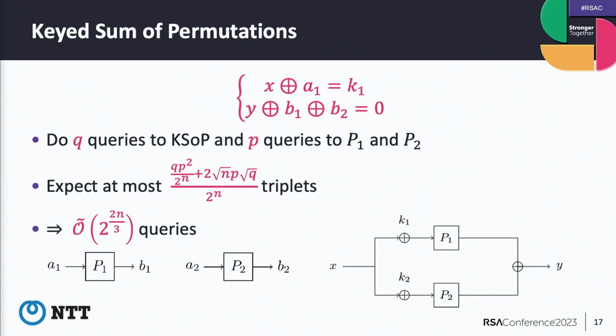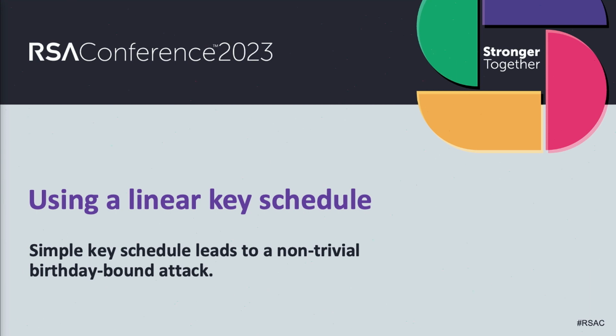As a result, with Q queries to the keyed sum of permutations and P queries to P1 and P2, we can expect at most this many triplets. From this bound, we can prove that this construction is secure up to 2 to the 2n over 3 queries. Okay, the last part of my talk is the attack.